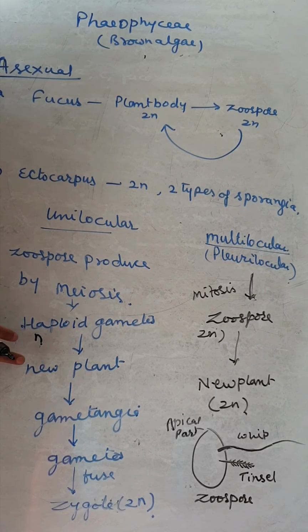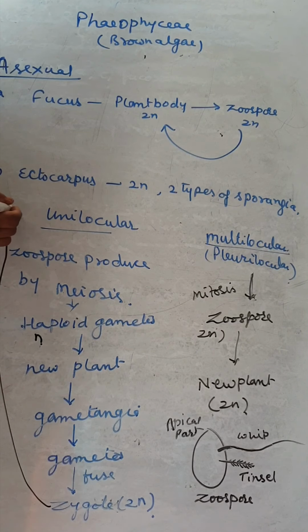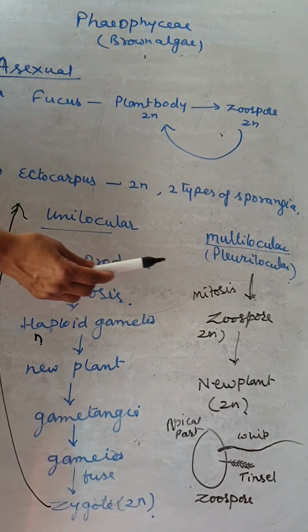When the new plant grows, it gives rise to the gametangia, male and female gametangia, that produce the gametes. These gametes fuse and form the zygote, and this zygote forms the new plant of Ectocarpus.